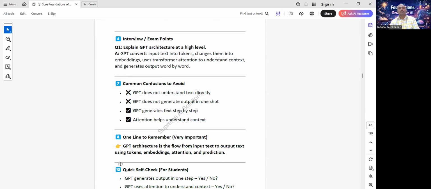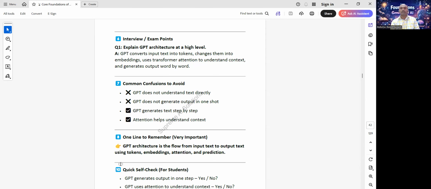Now, interview exam questions. Question: explain GPT architecture at a high level. GPT converts input text into tokens, changes them into embeddings, uses transformer attention to understand context, and generates output word by word.